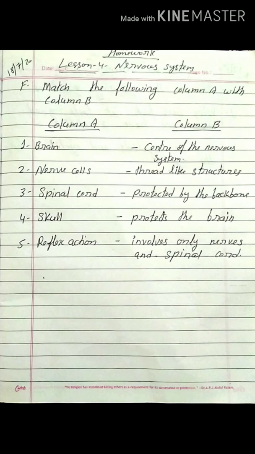Match the following column A with column B. In column A given: brain, nerve cell, spinal cord, skull, reflex action. In column B given: A, thread-like structures; B, protected by the backbone; C, involves only nerves and spinal cord; D, center of the nervous system; E, protects the brain.